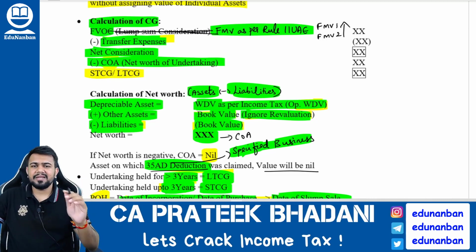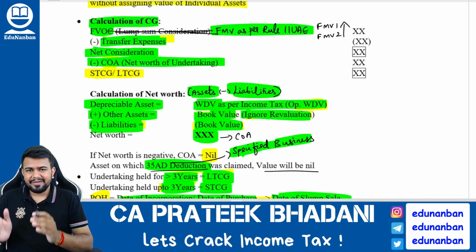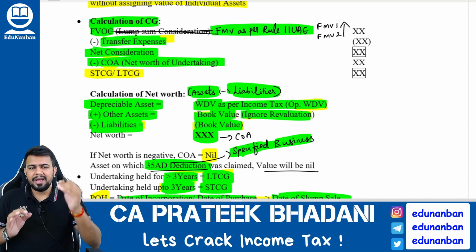If it is other than a depreciable asset, take the book value but do not take revaluation. Then if it is an asset on which Section 35AD deduction has been claimed, take the value of the asset as 0. Then what about liability? Take the value of liability as book value. After you reduce asset minus liability, you will get net worth.